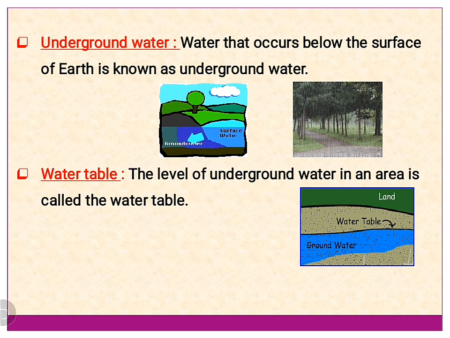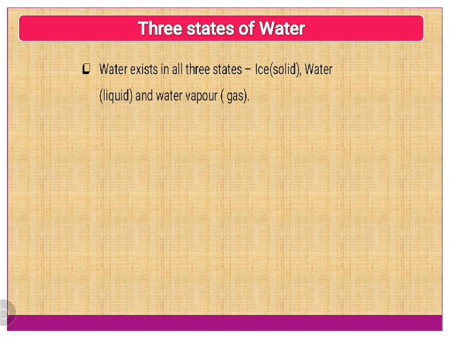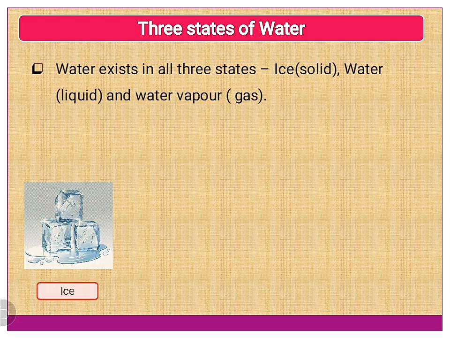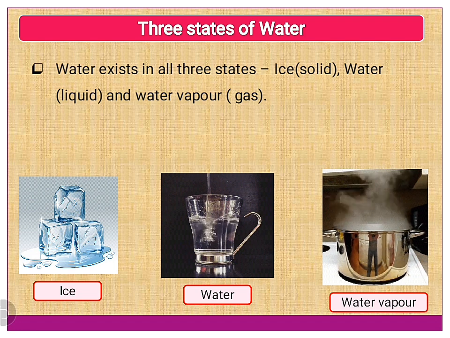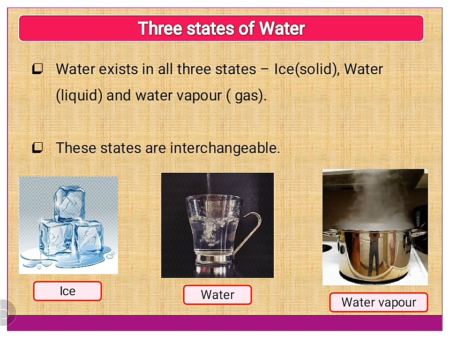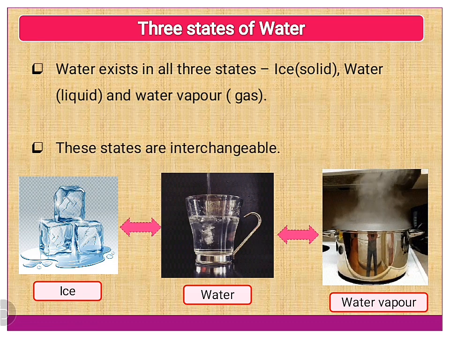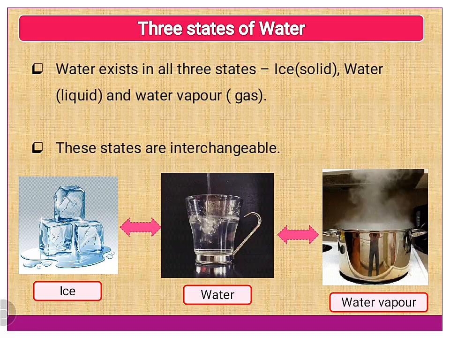Children, do you know that water exists in all three states, that is, ice in the solid state, water in the liquid state and water vapor in the form of gas. All these three states are interchangeable, that is, one state can be changed into another state.